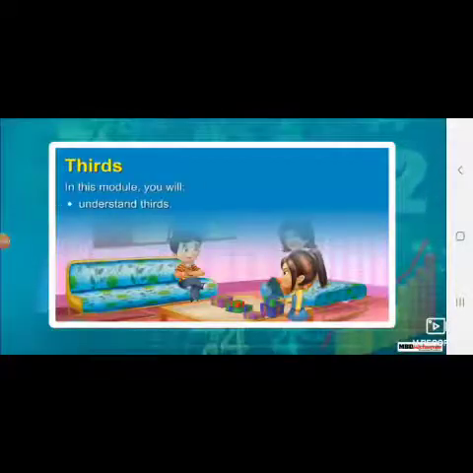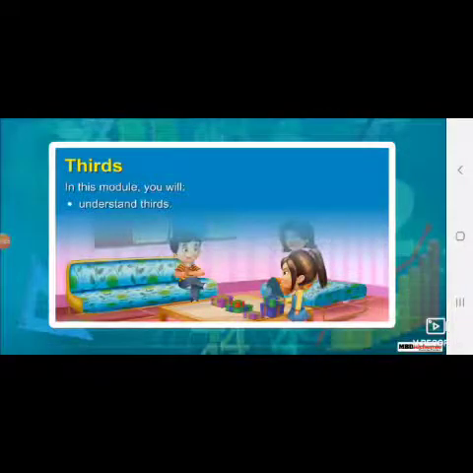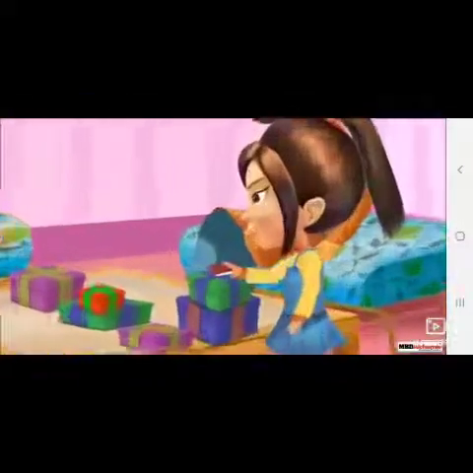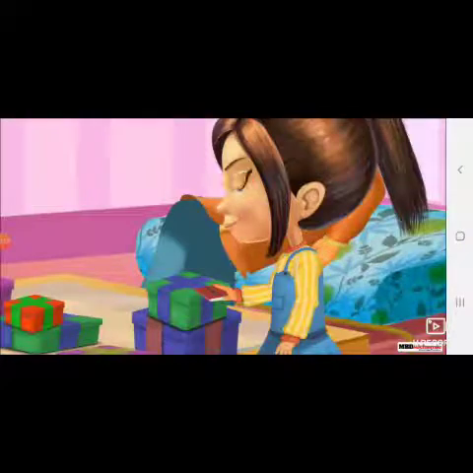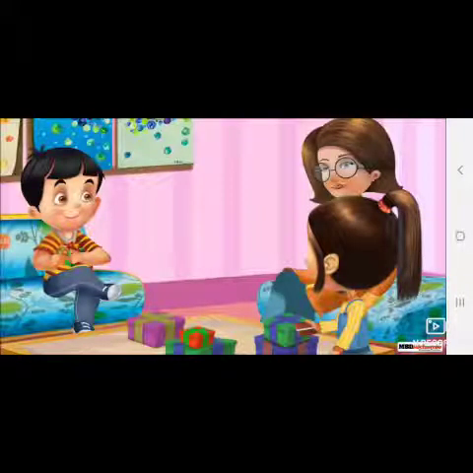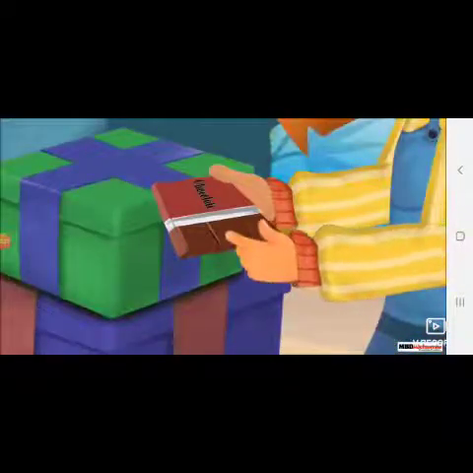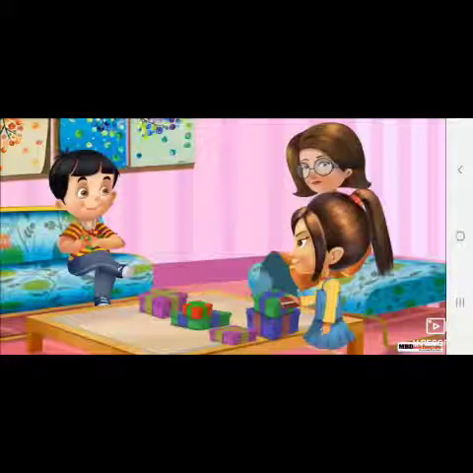Thirds. In this module, you will understand thirds. I'm craving to have a chocolate. Anyone like to have a chocolate? Let's share that chocolate among 3 of us, dear. 1, 2, and 3. The chocolate has 3 pieces.